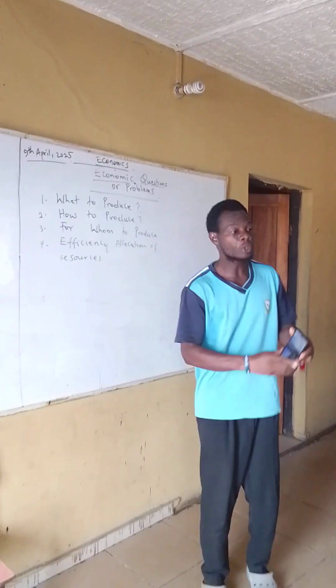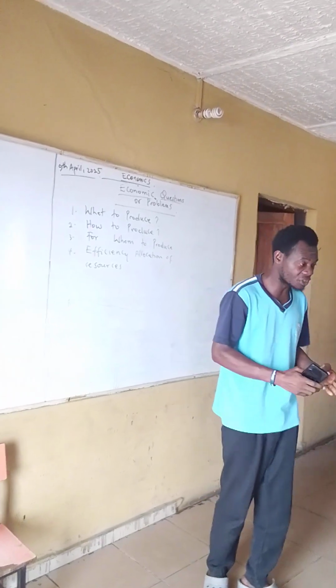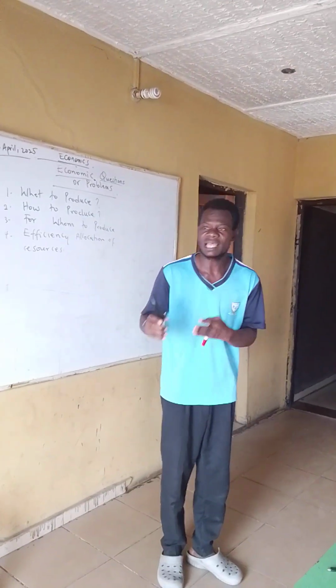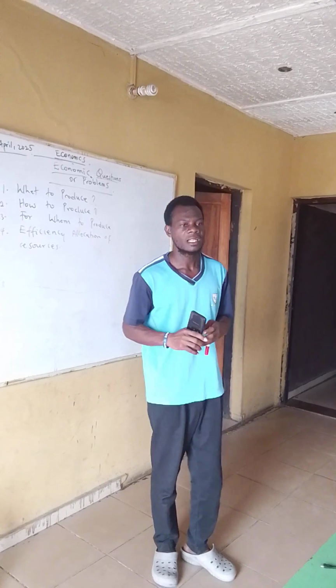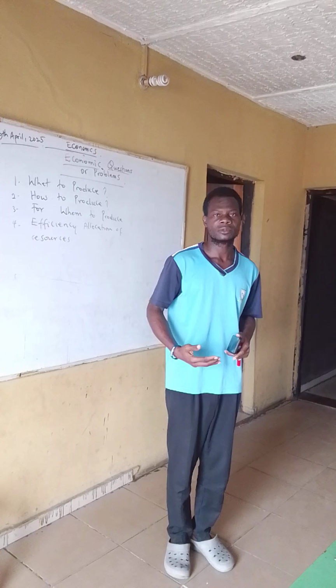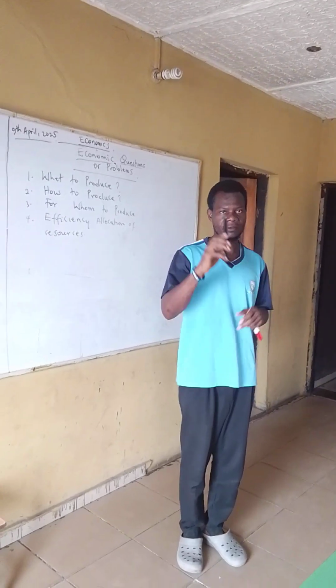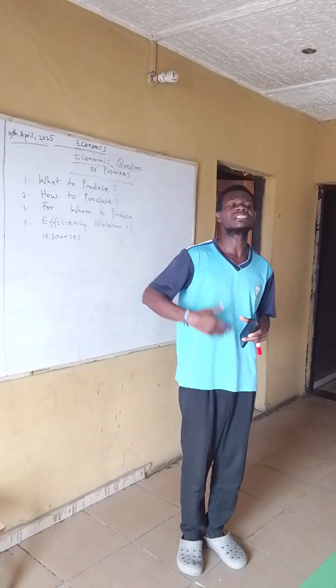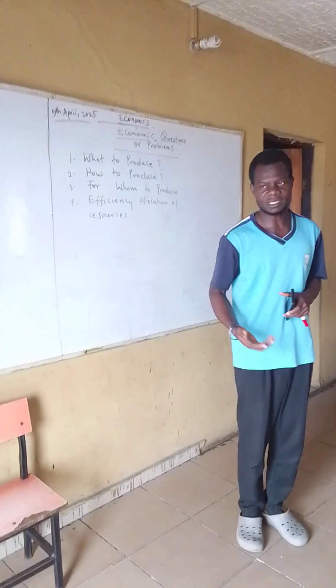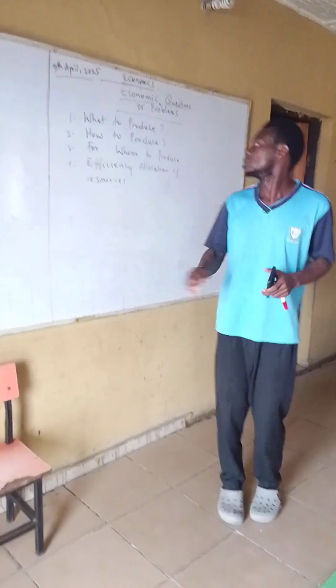Are we going to use labor intensive or capital intensive production? What do I mean by this? Labor intensive means we are using more labor in the production activities of this phone, or are we using more machines, which means capital intensive? More machines, less labor. Understand?